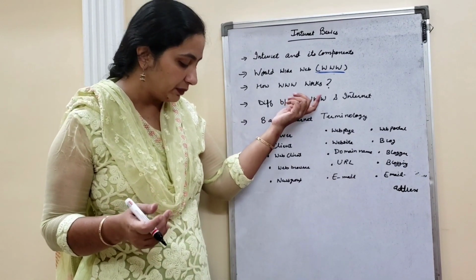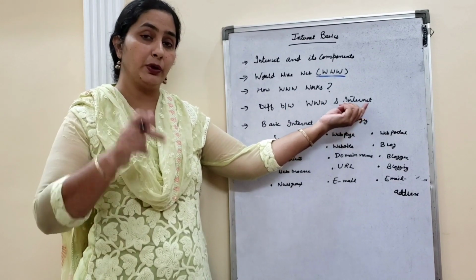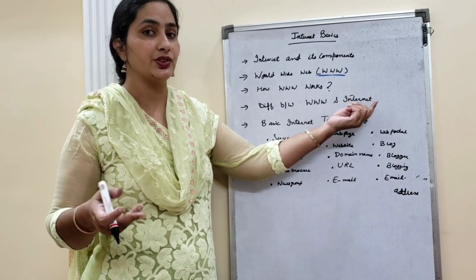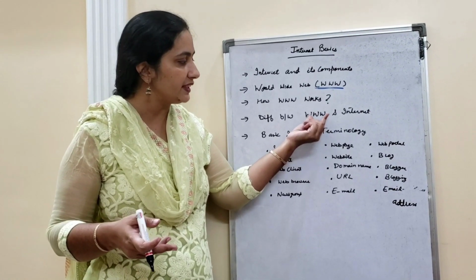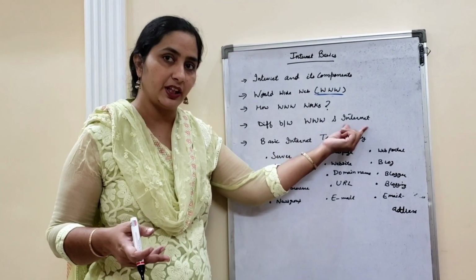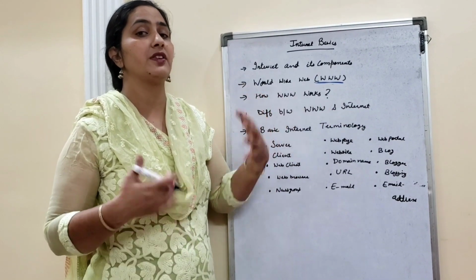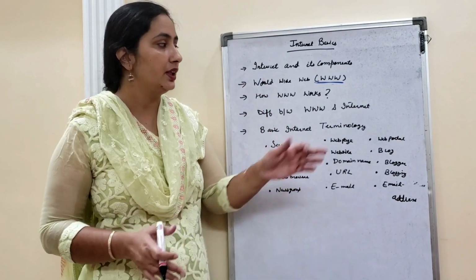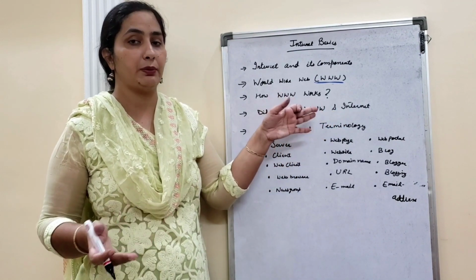Another difference between them is that the internet works on WWW. Whatever you are searching on the internet entirely works on the WWW. So we can say that WWW is a part of the internet, whereas the internet is totally dependent upon WWW, because different websites all together make our work possible, make the internet, with the help of which we are able to do different kinds of things.